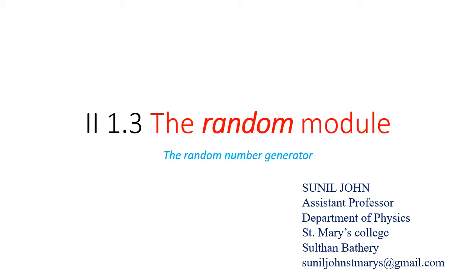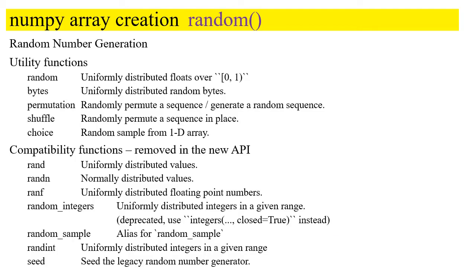Through this video, we will familiarize with random number generation, arrays of random numbers. It is again another way of creating NumPy arrays. As I already remarked, you can create a NumPy array of random numbers.